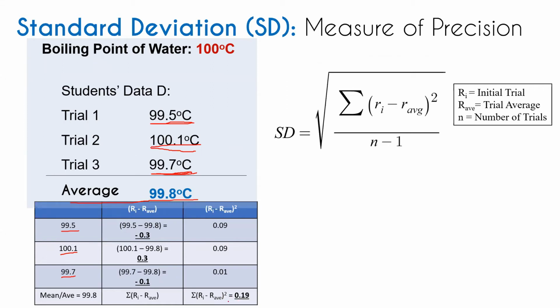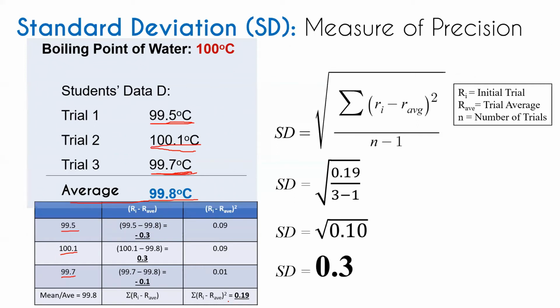So substitute: 0.19 divided by 3 minus 1. So the result is 0.10. So from 0.10, the square root of 0.10 is 0.3.